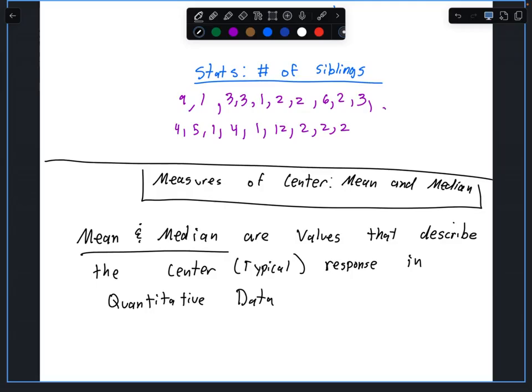So both the mean and the median measure what a typical response looks like. We can summarize all of our data points, all of these responses, into one number, just the mean or just the median. So instead of having to look at all numbers, you can say this one number represents what a typical response looks like, a center. Both of them do this.